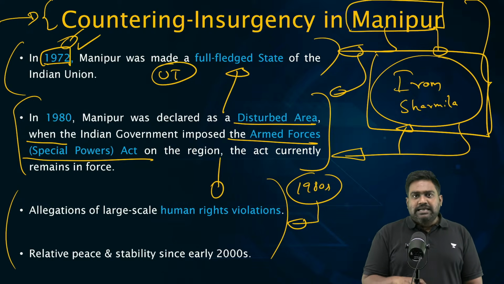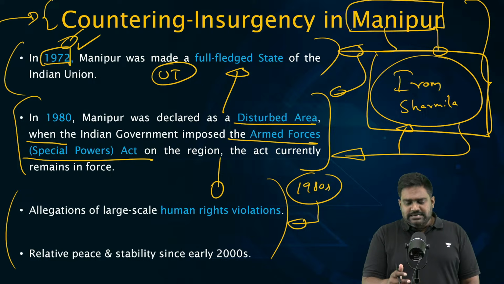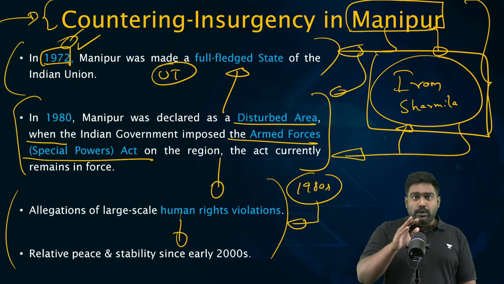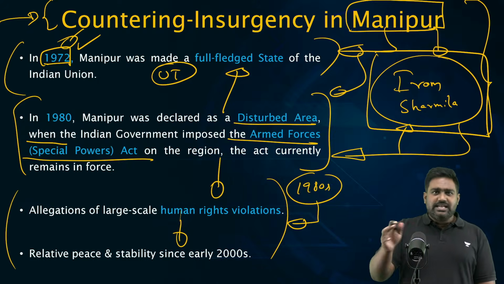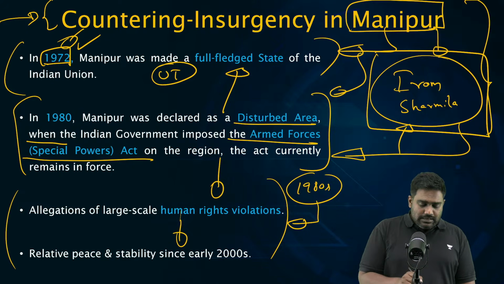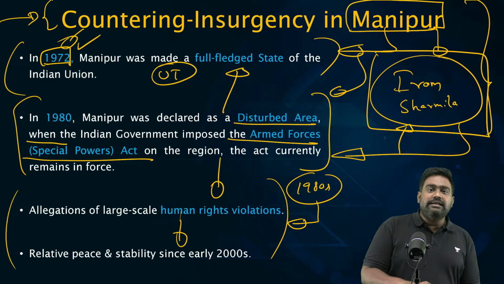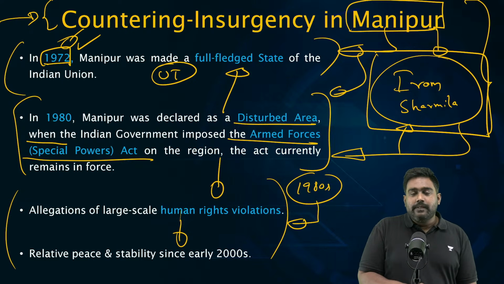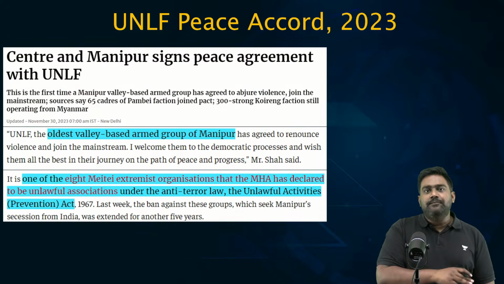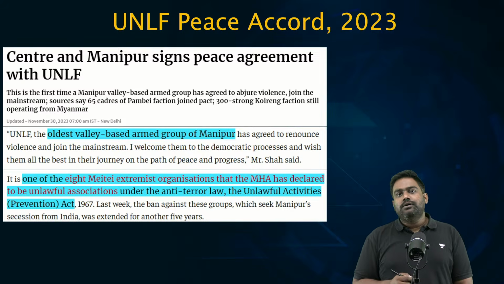Though insurgency violence was raging from 1960s to 1980s, after this, in 1990s, early 2000, the scale of violence went down. Manipur had become quite stable. Once in a while, there would be some attack, there would be cases of human right violations, etc. But by and large, Manipur had become relatively stable by 1990s and early 2000. In fact, until 2020, until 2023, for the last 2-3 decades, Manipur had been relatively peaceful.